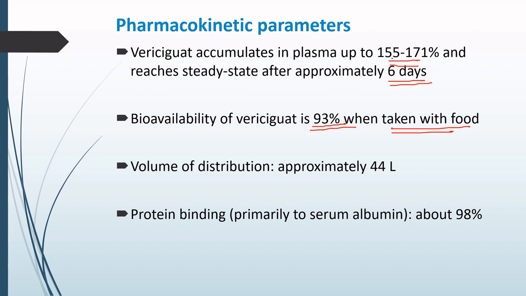The volume of distribution is approximately 44 liters, and it is 98% bound to plasma protein, primarily serum albumin. Now students, we have got a detailed discussion on bioavailability as well as volume of distribution. The link to both of these lectures will be given in the description box. Please feel free to check it out.